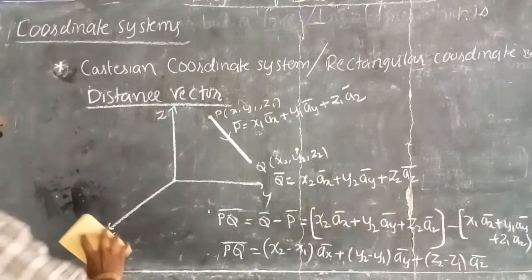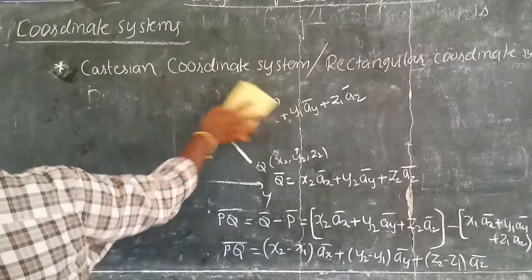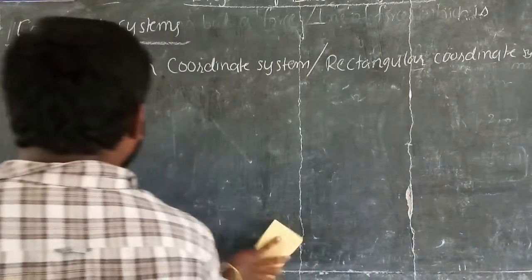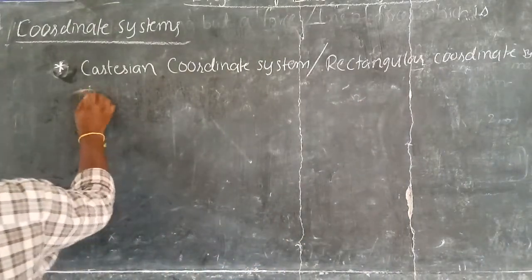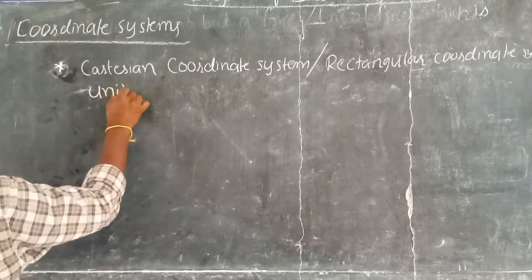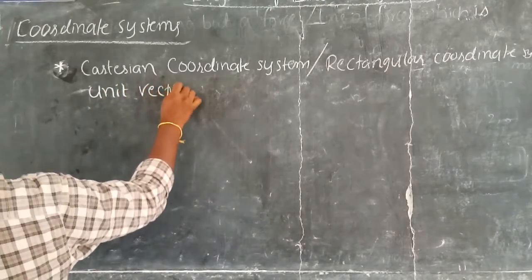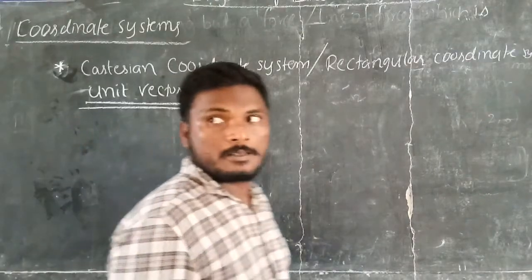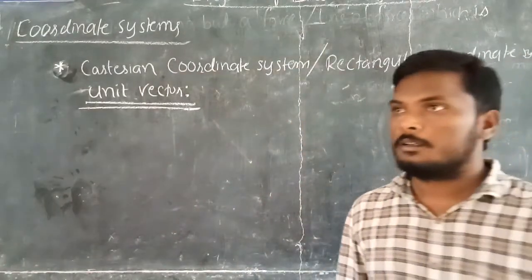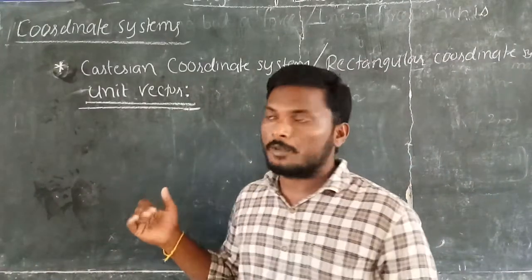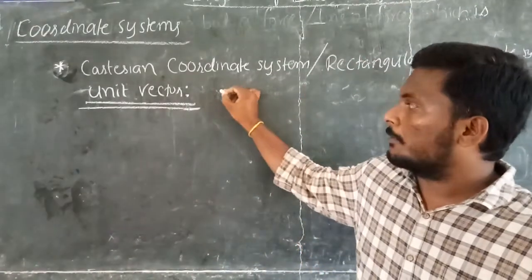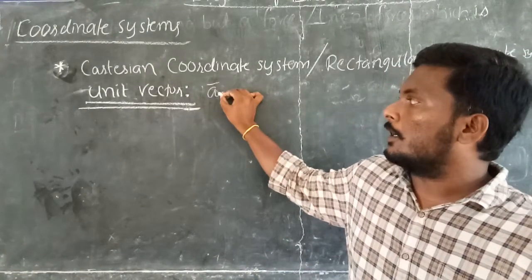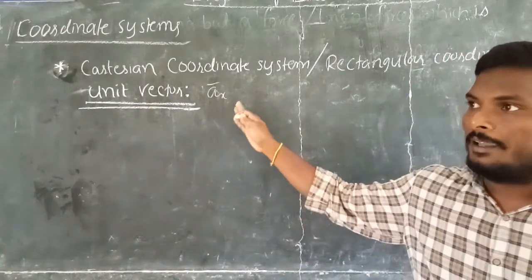Now we have a final definition. It is a unit vector. Now can we define this unit vector? The purpose of the unit vector is it always represents the direction. So if you want to represent the direction, you have to use a unit vector. It is represented by a small a with a bar. If it is oriented along the x-axis, we write ax bar.